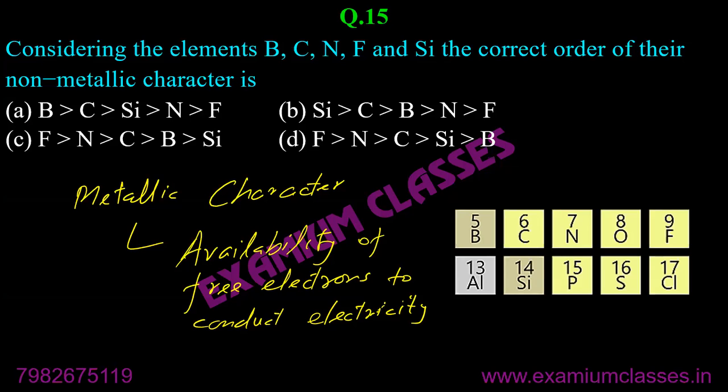So whenever you think about metallic character, you think about how easily the electrons can be made available. If electrons can be made available easily, that means higher metallic character. So when I said that down the group non-metallic character decreases, it means metallic character increases.